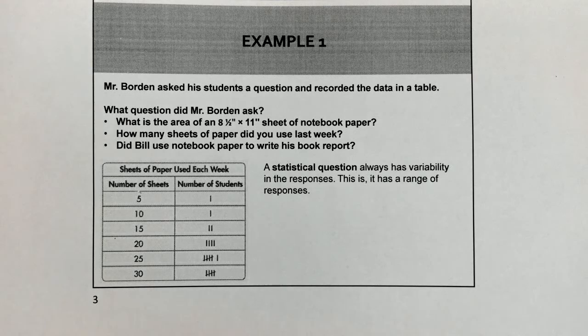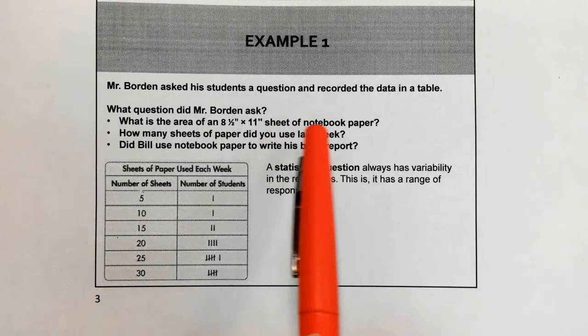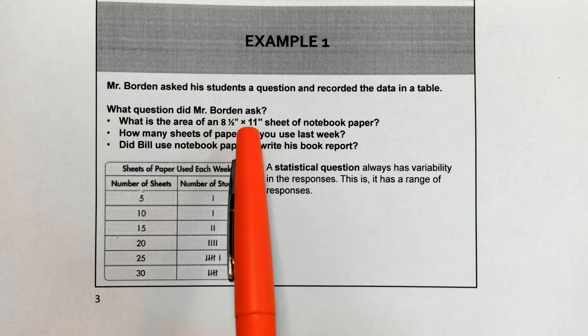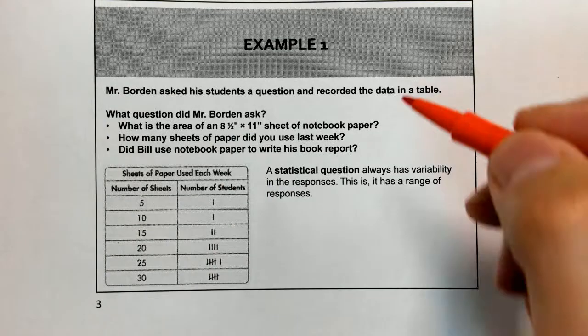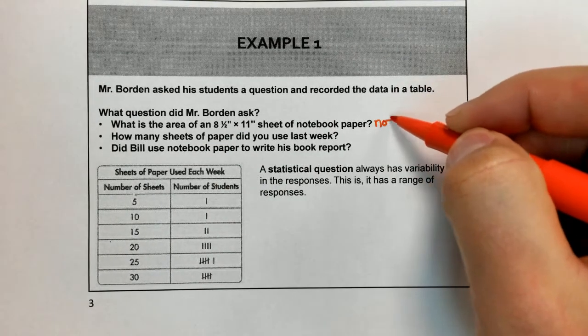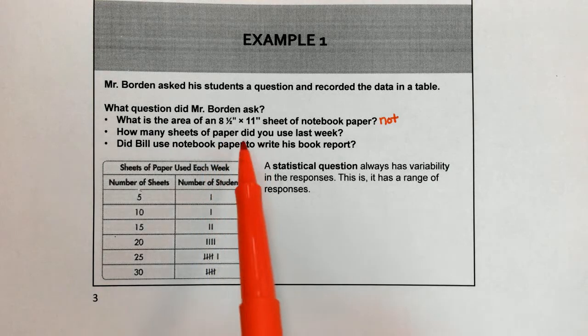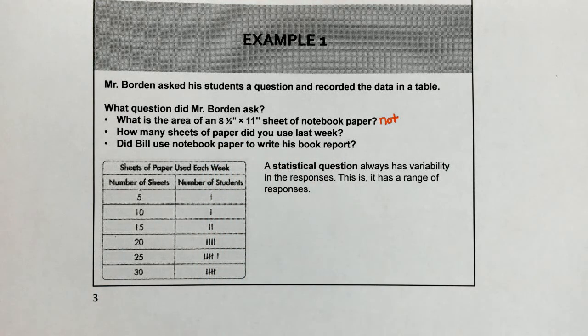Looking at some examples they have: what is the area of an 8.5 by 11 sheet of notebook paper? Everyone's going to answer the same thing for that one, so this one would be not statistical. The second one, how many sheets of paper did you use last week? That could change based on who you're asking.